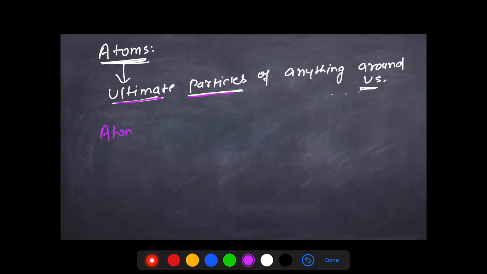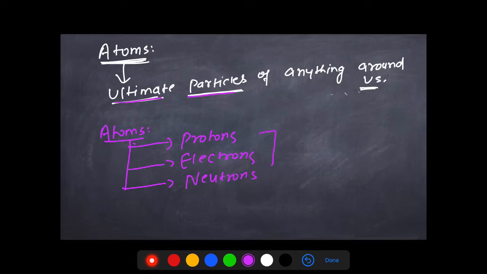Now, let's see quickly that atoms are made up of three major subatomic particles. They are called protons, electrons, and neutrons. These three particles majorly make up an atom, and since they make up an atom, they are also called subatomic particles, right? So protons, electrons, and neutrons make up an atom. Fine. Now let's see about the protons, electrons, and neutrons.